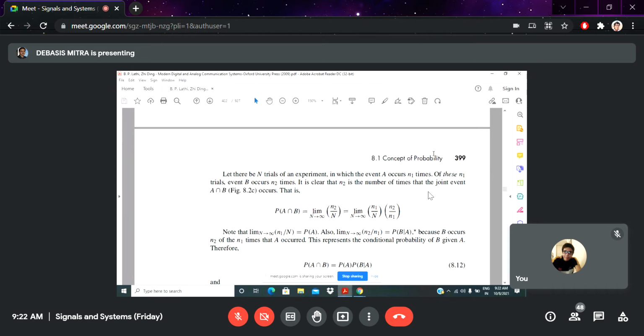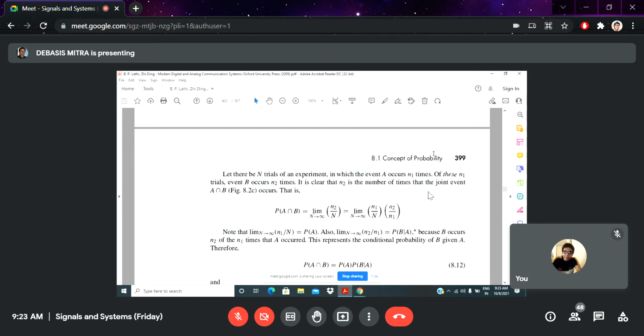Maybe some number of occurrences of event A and another number of occurrences of event B. So small n1 and small n2 represent the number of times events A and B occur, and the total number of trials is capital N. The number of occurrences may be less than the total occurrences. So small n1 and n2 represent the occurrence of events A and B, and capital N represents the total number of trials in your experiment.